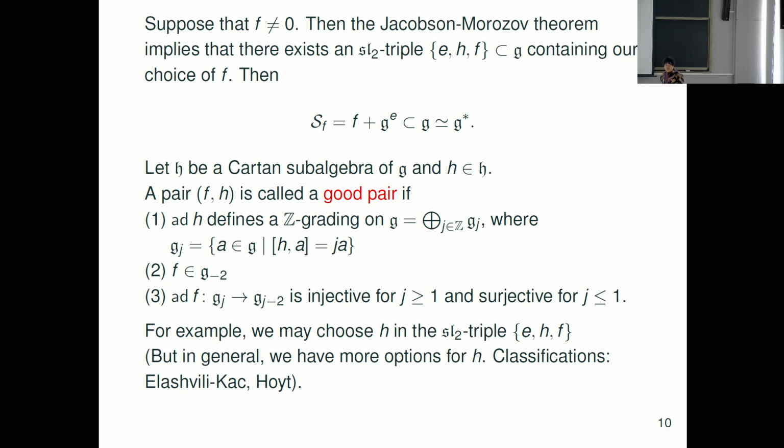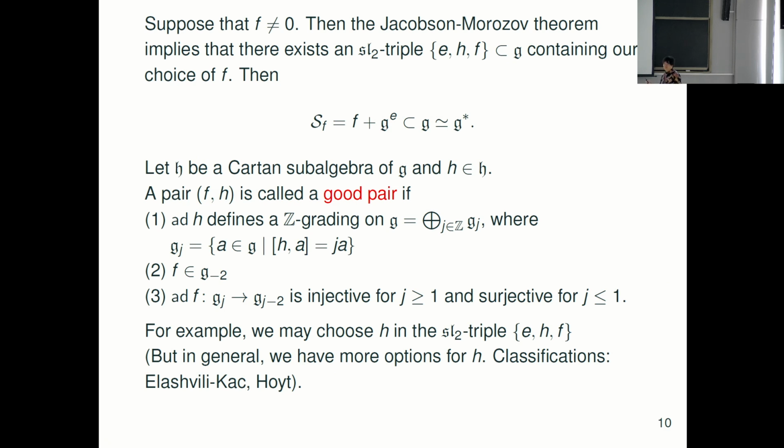So now I will give the definition of the Slodowy slice. If f is non-zero, we can apply the Jacobson-Morozov theorem, which implies that we find an sl_2 triple inside g. This sl_2 triple contains our choice of f. This statement is non-trivial. But this sl_2 triple is in some sense unique, unique up to conjugation.